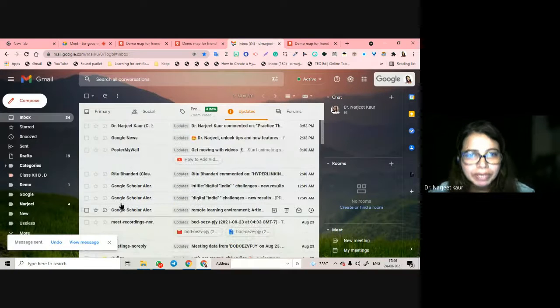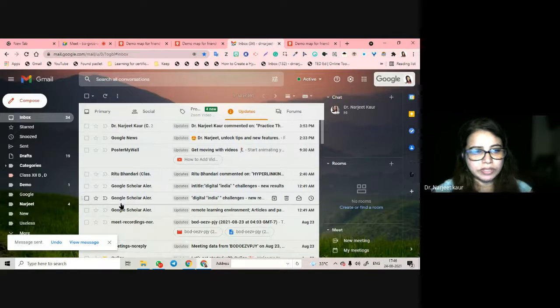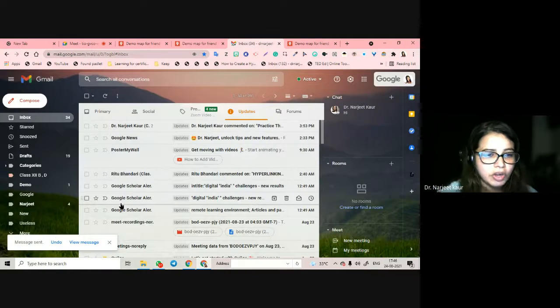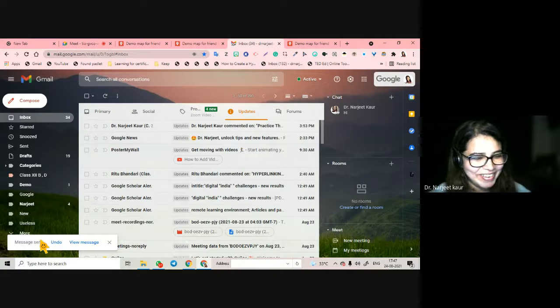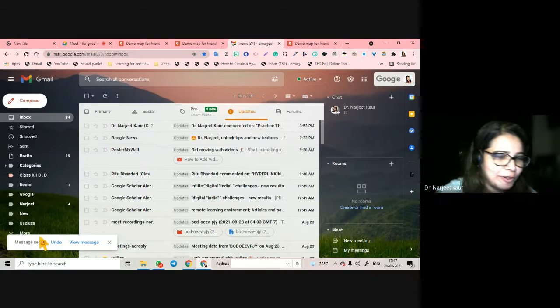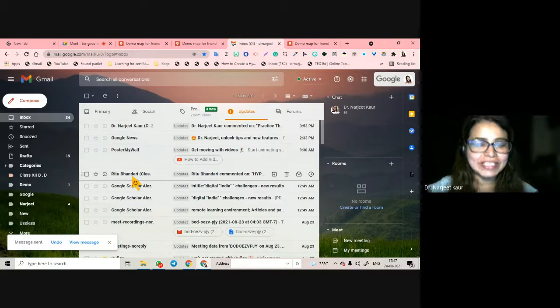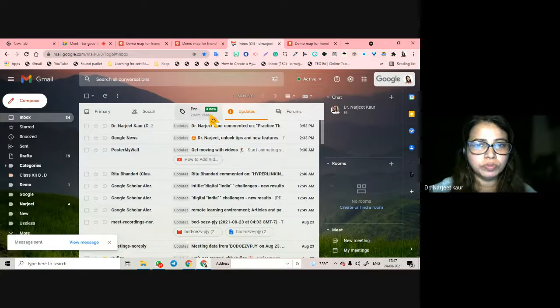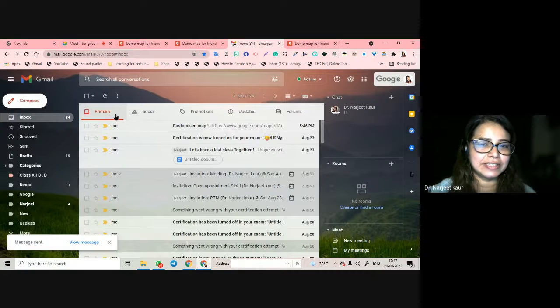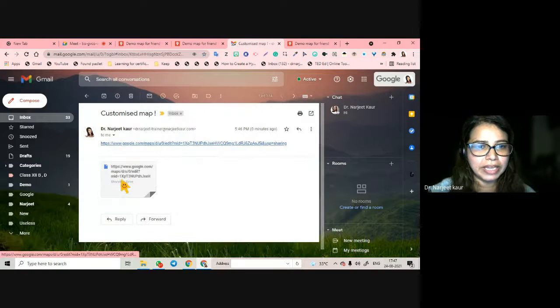If I send it, because I have mailed it to my own self, I should be getting it. Why are you not getting it within 5 to 7 seconds? The message should have reached. Why do you see this message for so long here? Can anybody tell me? We have already done this. Because you've enabled the 30-second button. Very good. Because we have increased the cancellation period from 5 to 30 seconds, right?